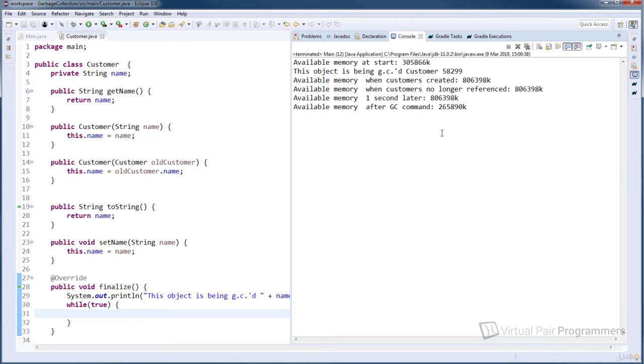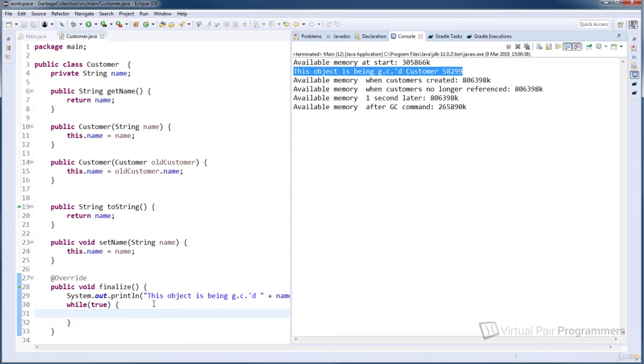Okay, well, my application's finished and only one of those 1,000,000 customers was garbage collected. And the reason why is that when the garbage collection process started, and it looks like it started much earlier in this example, it started before we'd created all of those customers. And yet when it started, the first customer's finalize method ran, and then the garbage collector effectively hung, waiting for that finalize method to finish before it could go on and run the finalize method of the next customer. So in fact, although the garbage collection process ran, it never finished.